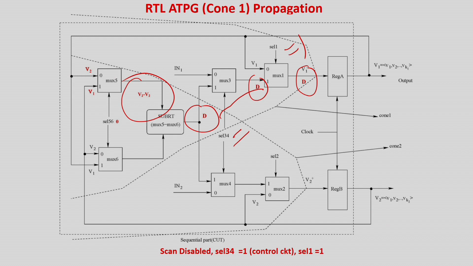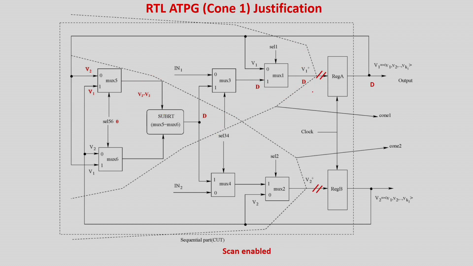So, instead of V1 minus V2, the answer is 0 over here. The fault is propagated with the scan chain disabled. So, the value is propagated by this path. For this I have to make select 3 4 equal to 1, and basically this one also has to select 1, and select 3 4 also has to be a 1, as this is the path. So, now it will be latched in the flip flop, the scan chain register A, and you will get the value of the output, and again you are going to test the fault. Very simple. I am not going to concentrate more on the ATPG because we have already studied it elaborately for stuck-at faults. Now, we just need to see what we have achieved.